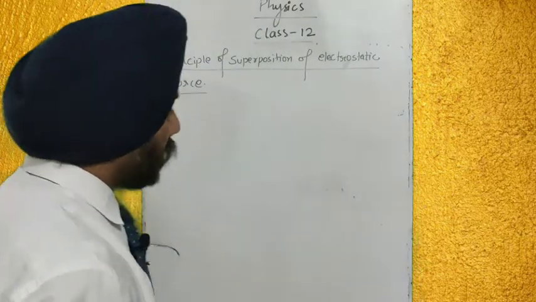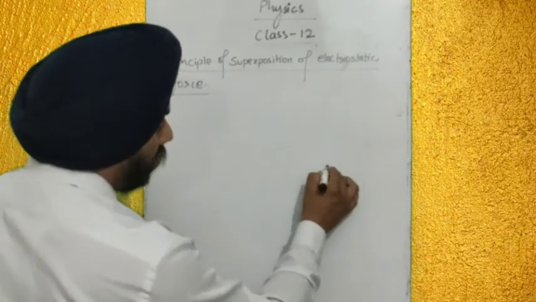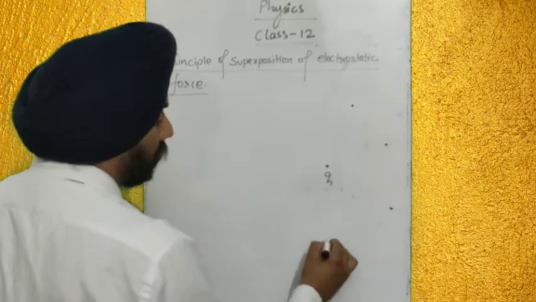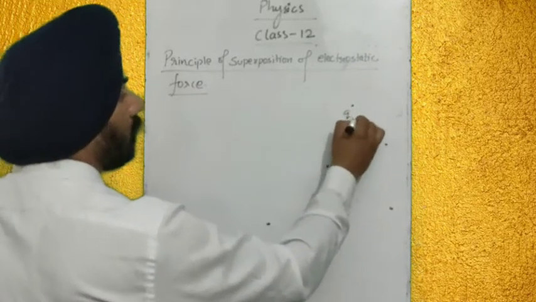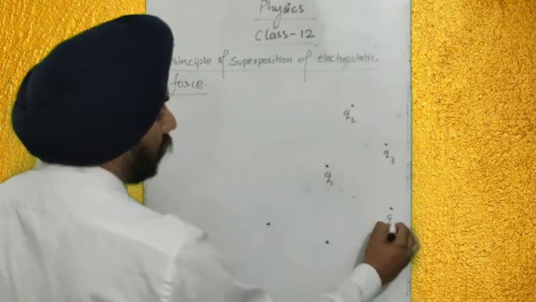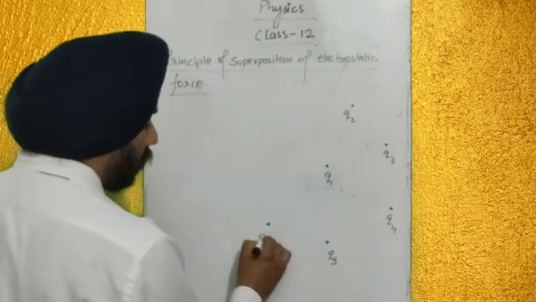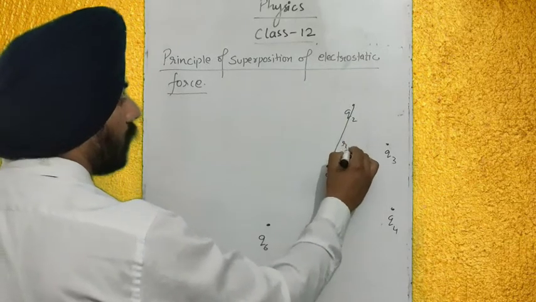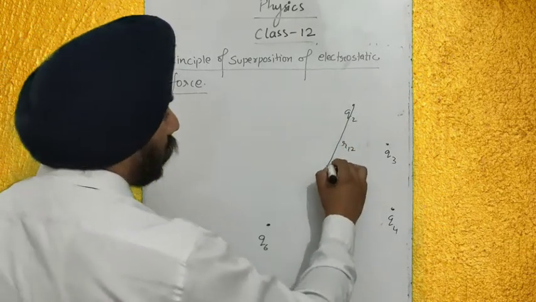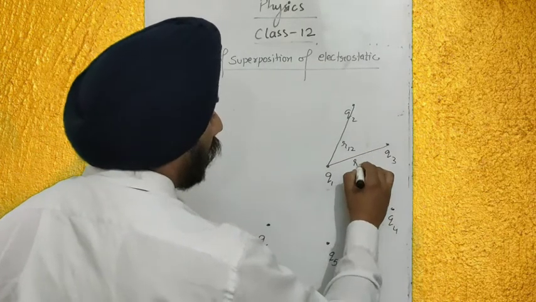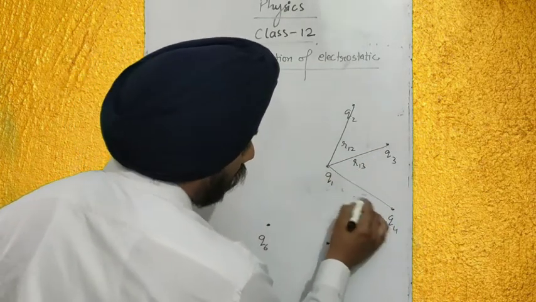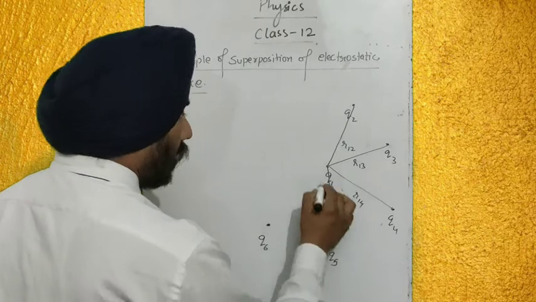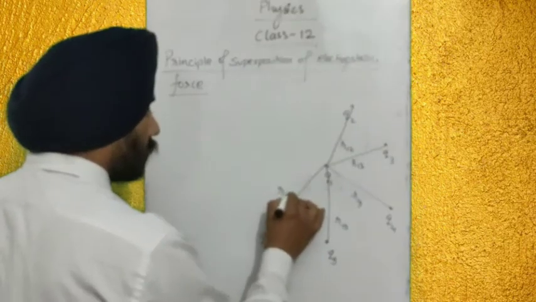Is that clear? Take one example: we have a charge q1 surrounded by a number of charged particles, q2, q3, q4, q5 and q6, at different distances r12, r13, r14, r15 and r16.